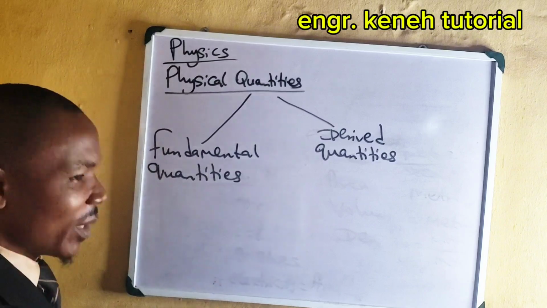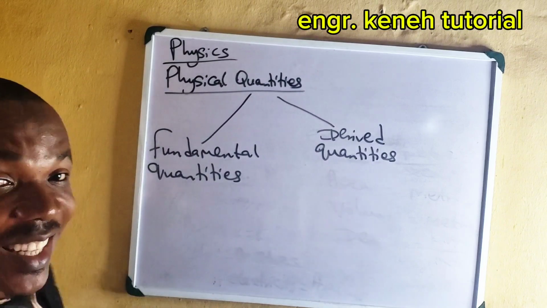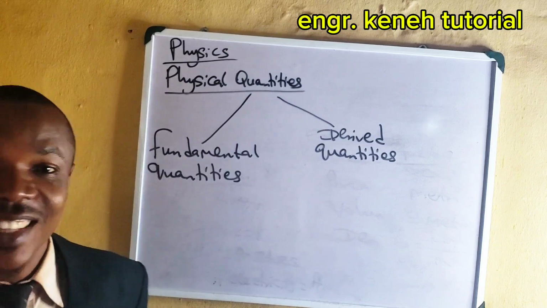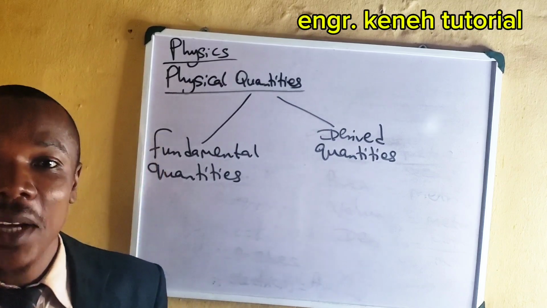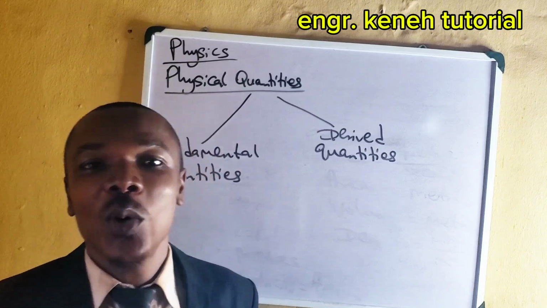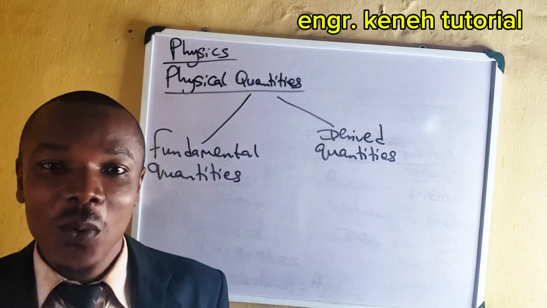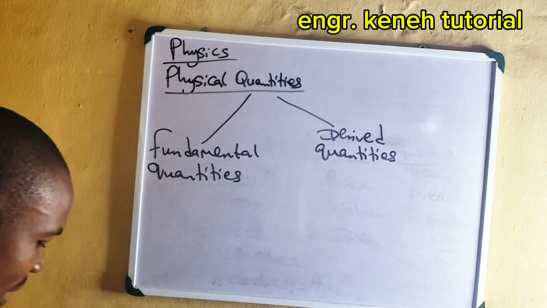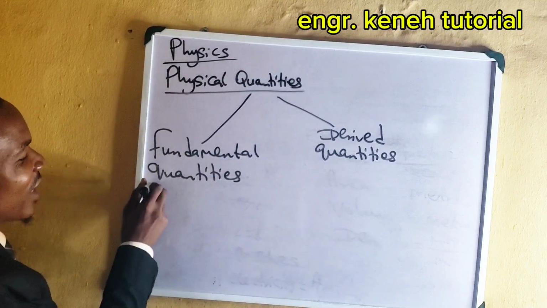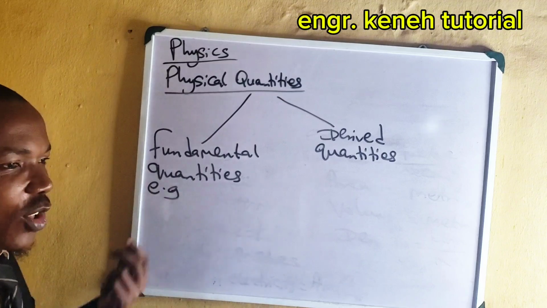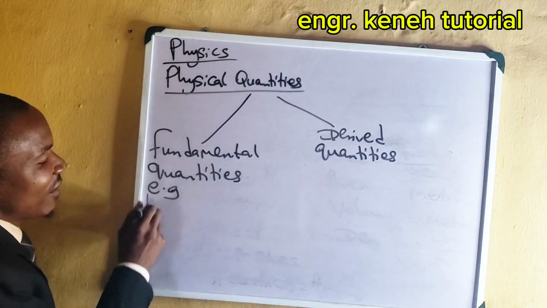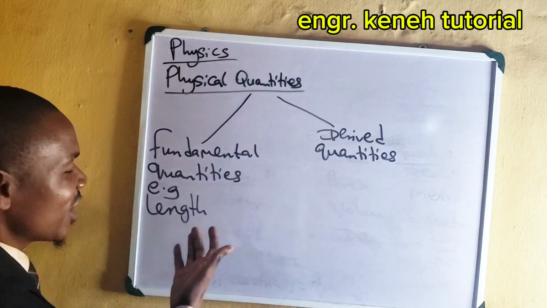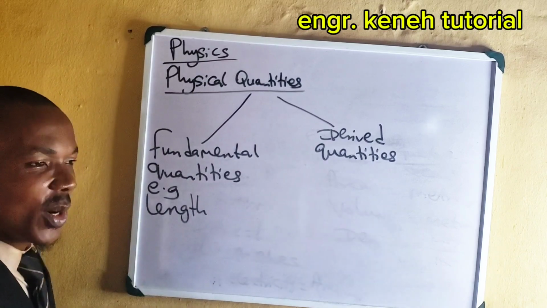All right. So when we talk about fundamental quantities, what do we mean by fundamental quantities? Fundamental, just like the name goes, they are the originators. These quantities, they are not dependent on any other quantities. They are on their own. Every other quantity is derived from them. All right. So we have some examples here. We have length. This length is a fundamental quantity. Why? Length does not depend on any other quantity.